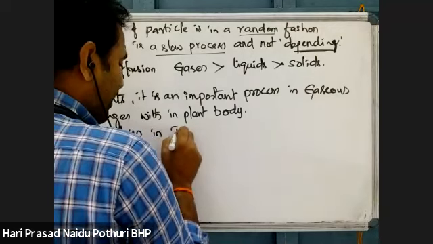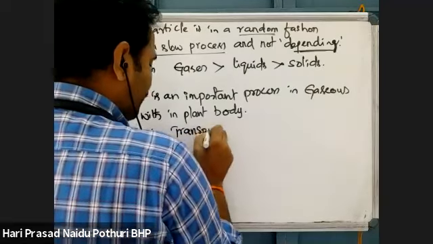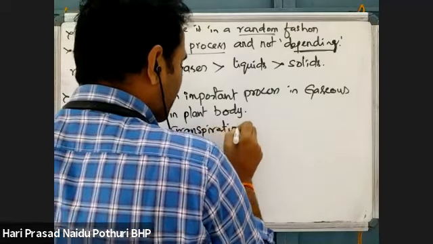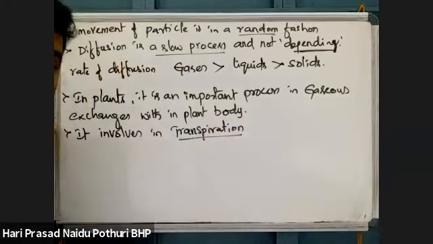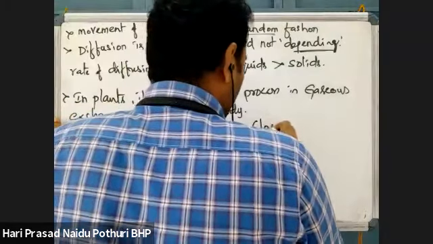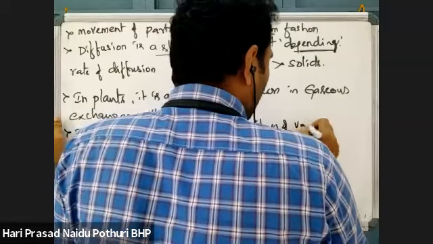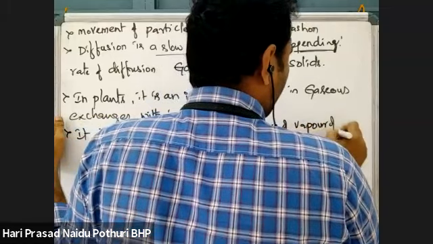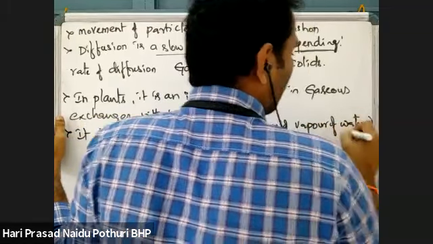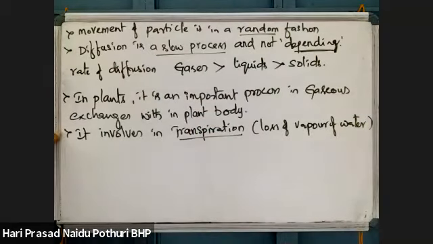Diffusion is involved in transpiration also. What is transpiration? Transpiration is the loss of water vapor into the atmosphere through stomata. That also involves the diffusion process.